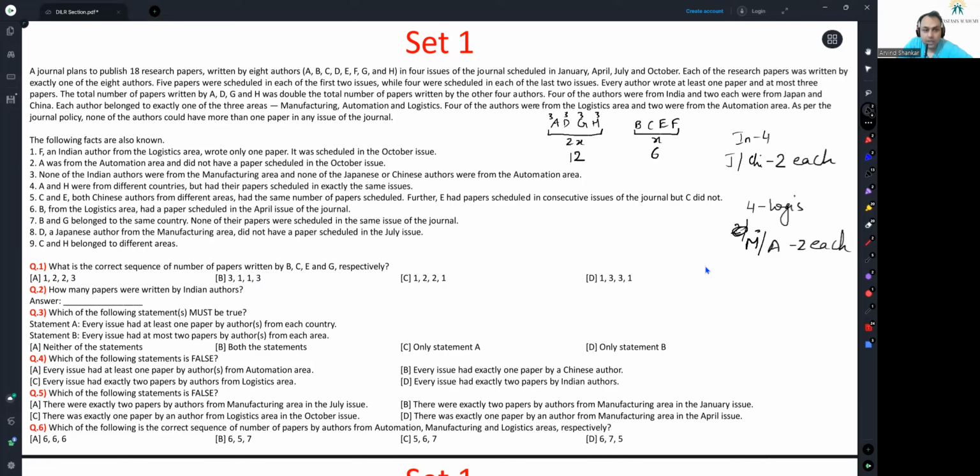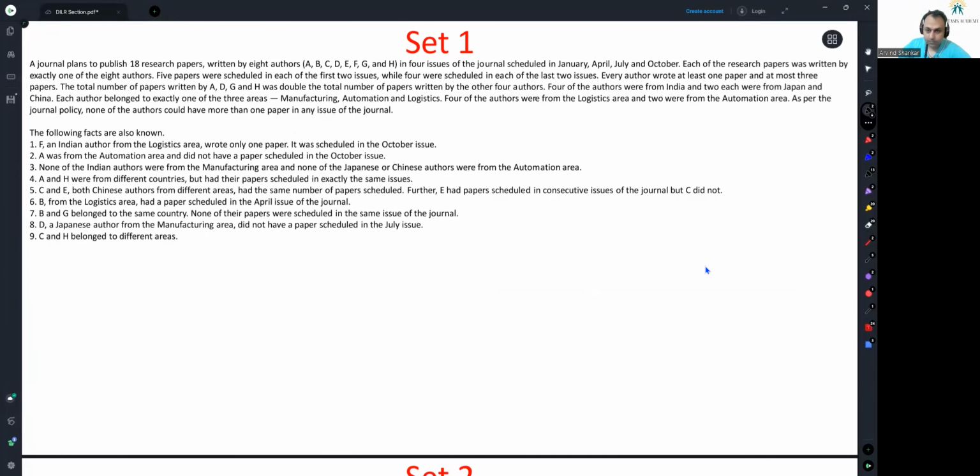As per the journal policy, none of the authors could have more than 1 paper in any issue of the journal. So far, you should get to the realization that this is about matrix distribution. And there are several parameters that we have to take care of. In fact, one is in which month your journals get published, and the other is what country you are from, what area you are from. So you would have to make a table. I will go ahead and try to create the table here. It will take some time. Please bear with me.